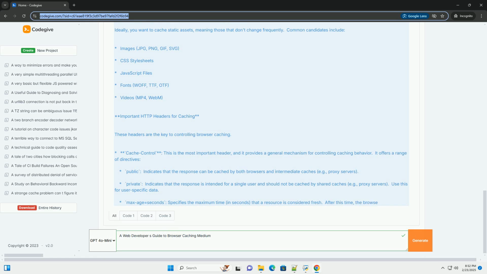Conclusion. Browser caching is a critical optimization technique for web performance. By understanding how it works, using the right HTTP headers, and implementing effective caching strategies, you can dramatically improve the speed and responsiveness of your website, resulting in a better user experience and reduced server load. Remember to regularly test and monitor your caching configuration to ensure that it's working as expected. Experiment with the different Cache-Control directives to find the optimal balance between caching and freshness for your specific website.